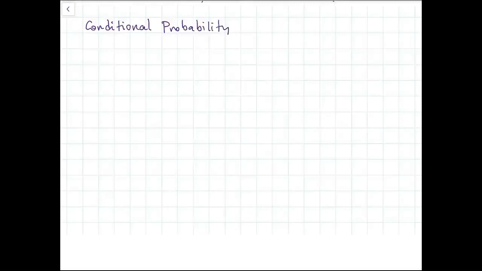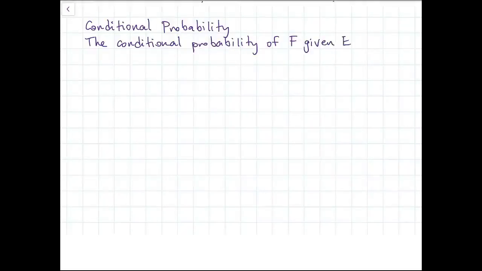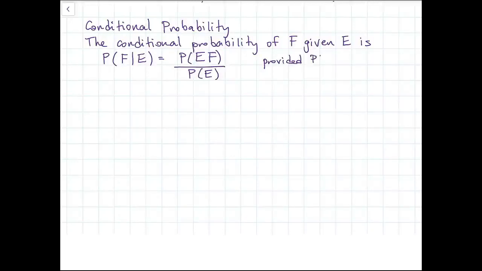Next, I want to talk about conditional probability. So if we know some event has occurred, we might be interested in knowing how that changes the probability of another event. So we define the conditional probability of F given E as the probability of E and F divided by the probability of E, provided that the probability of E is not 0, because we can't divide by 0.